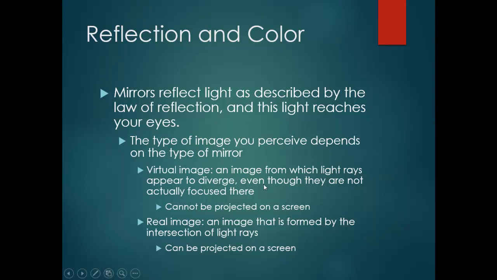A virtual image, an image from which light rays appear to diverge even though they are not actually focused there, cannot be projected on a screen. A real image, an image that is formed by the intersection of light rays, can be projected on a screen.